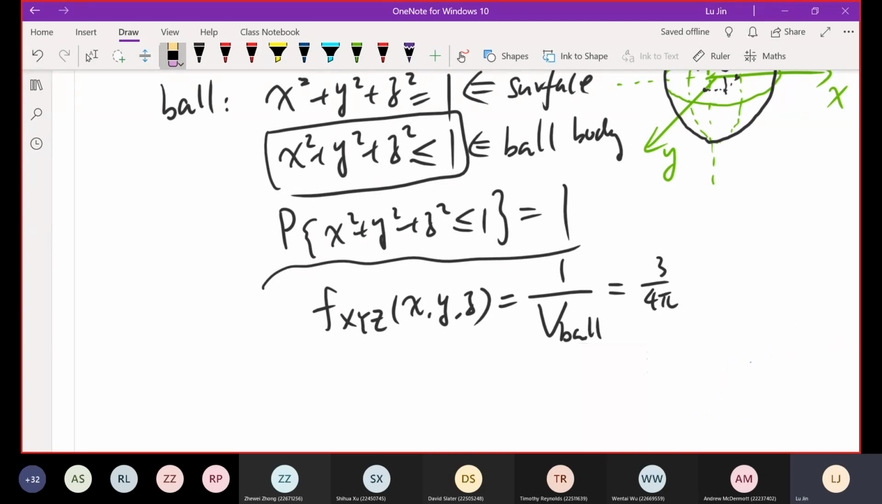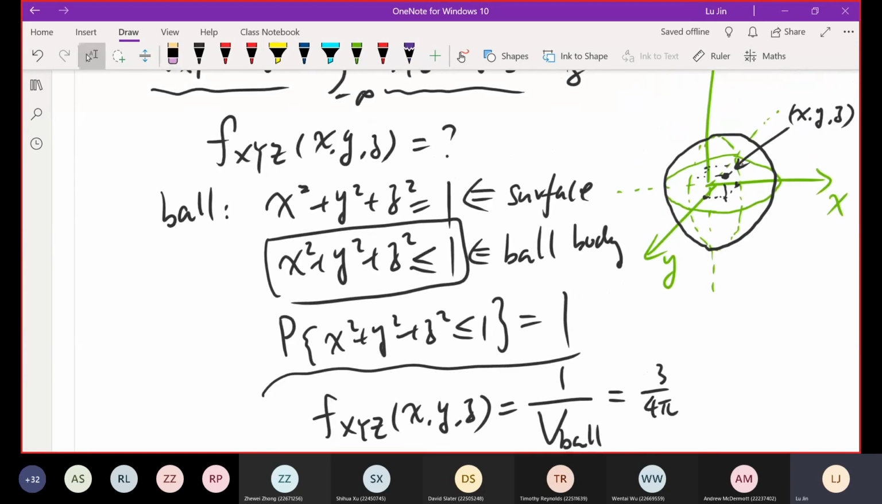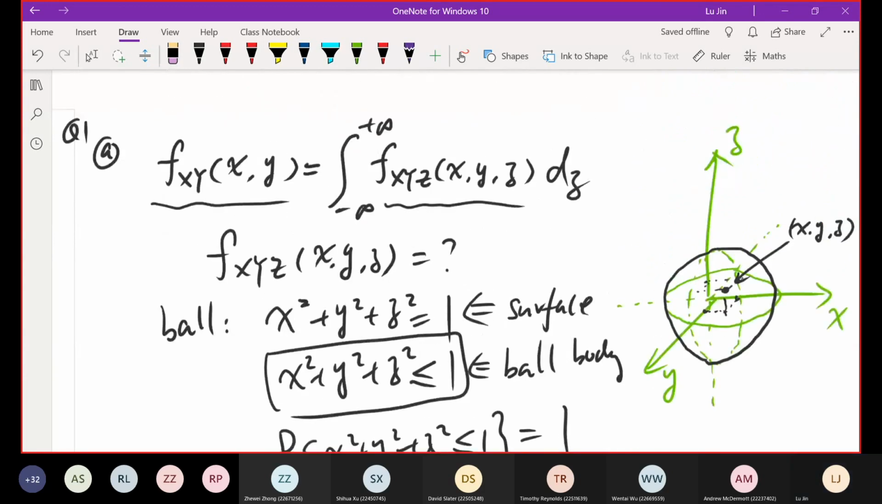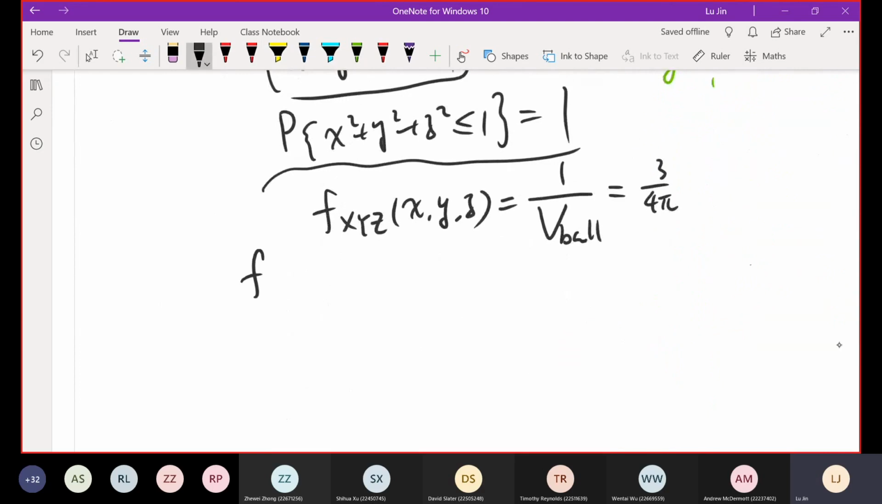Now we have already got our joint PDF of x, y, z, these three random variables. Then we are going to go back to our equation and use this formula to determine the joint PDF of x and y, I mean the marginal PDF. So this gives us f of x, y equals the integration, and we just copy down 3 over 4 pi inside the integration, and then dz, because we want to remove z.